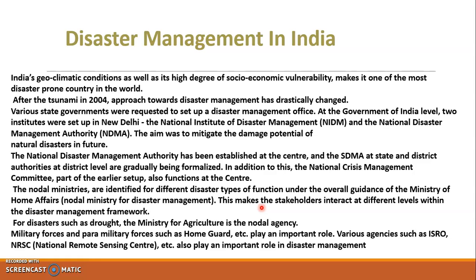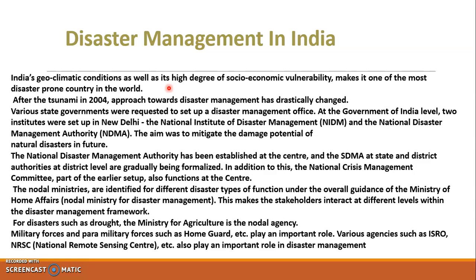India's geoclimatic condition as well as its high degree of socioeconomic vulnerability make it one of the most disaster-prone countries in the world. We know that India is blessed with different climatic conditions. As you go in the north, there is extremely cold snowfall. As you go in the south, it is extremely hot.